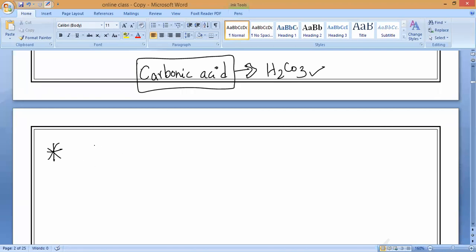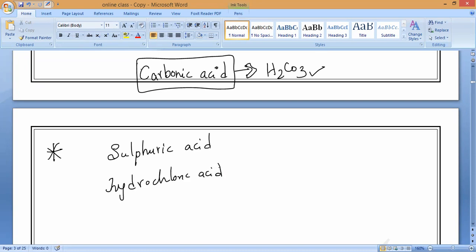For the remaining three acids, you take sulfuric acid, hydrochloric acid, and the next common acid is called nitric acid. So these are the three common mineral acids which are very corrosive.